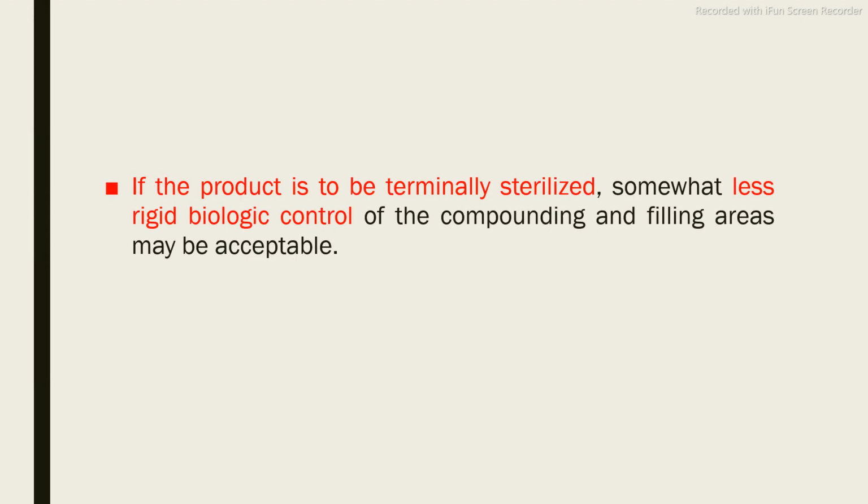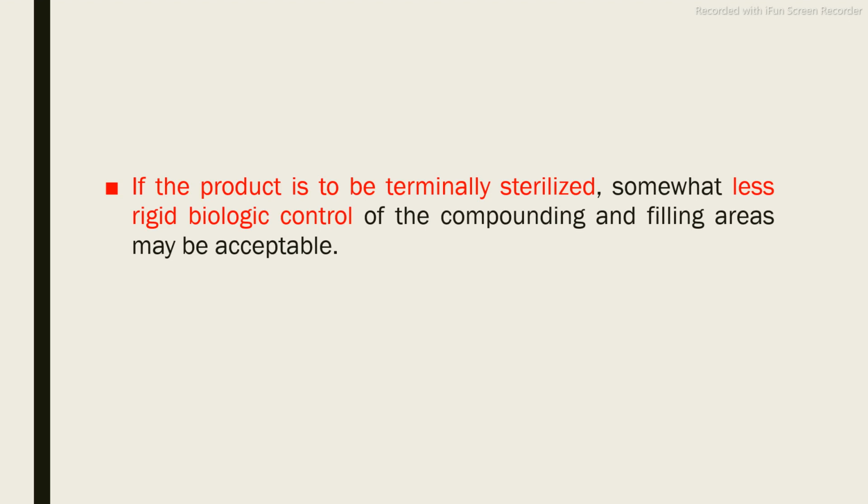If the product is to be terminally sterilized, then less rigid biologic control is required. Terminally sterilized means, suppose your product is temperature sensitive, just like diclofenac sodium. In that case, it is not necessary to prepare the product aseptically. You don't have to maintain a high standard of aseptic condition, because finally we are going for terminal sterilization. Once your filling and sealing is done, the sealed containers are transferred into the autoclave. After autoclaving, your product will again get terminally sterilized. So this is called terminal sterilization.